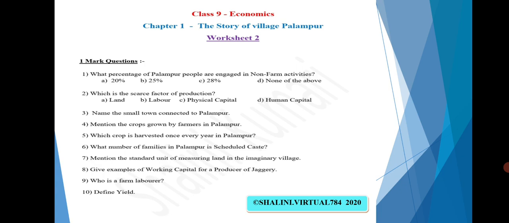Give examples of working capital. Now it is being asked, working capital. That is all the inputs that will be used up, that will be over, and we need to buy again and again, so that the production of that commodity or service keeps on continuing. So simply the working capital is being asked. Who is a farm laborer? And define yield. All these are basic questions.